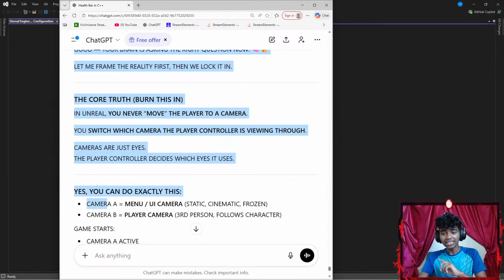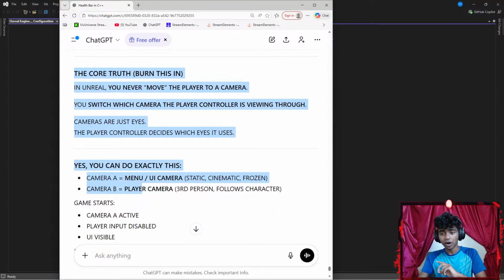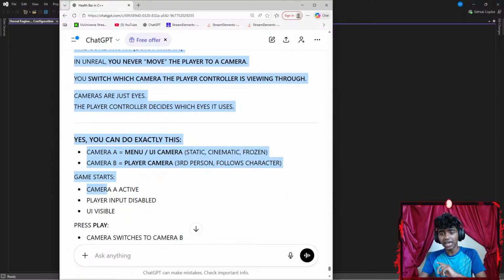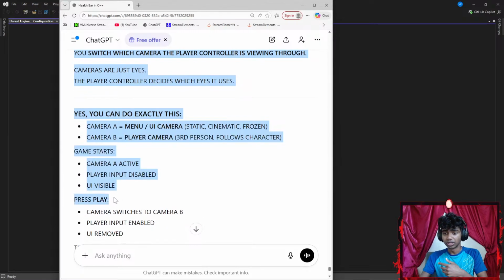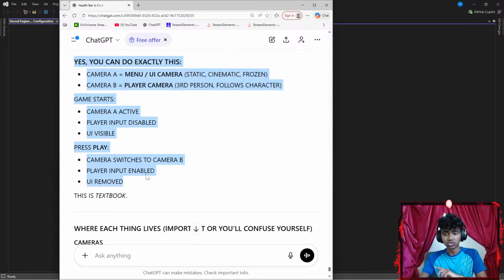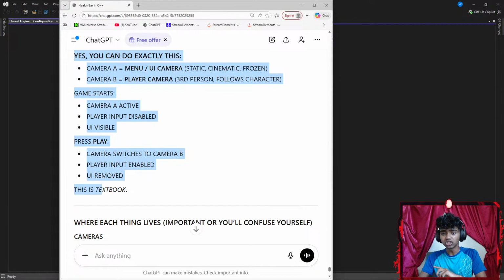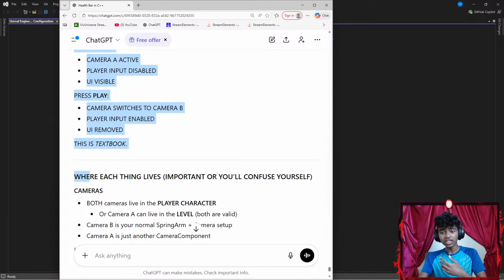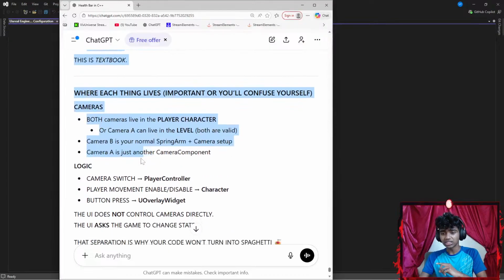You can do exactly this. Camera A, menu/UI, static, cinematic, frozen. Camera B, player, third person, follows character. Game starts. Camera A, active, player input disabled, UI visible. I see. Press play. Camera switches to camera A, player input enabled, UI removed. This is textbook where each thing lists.